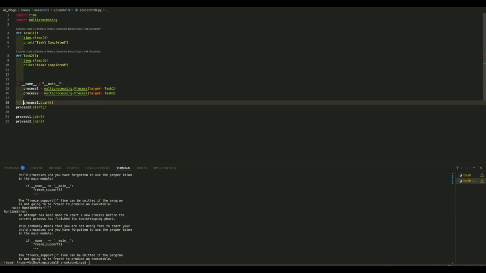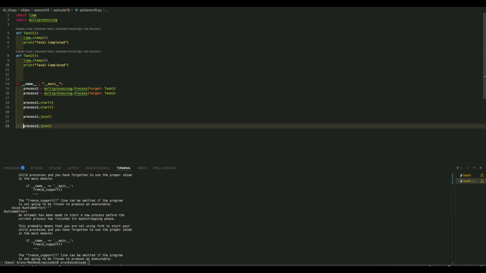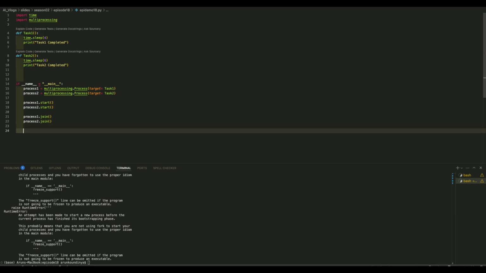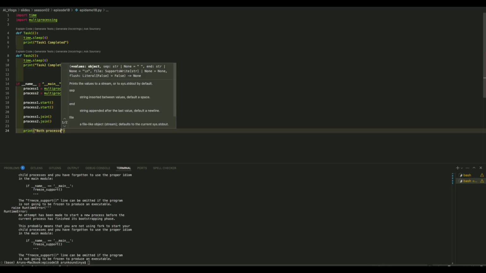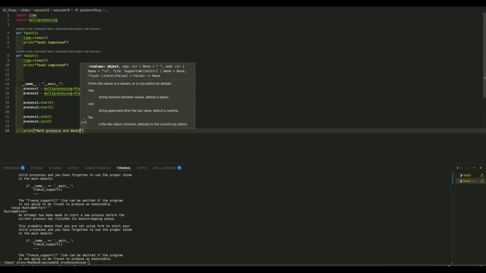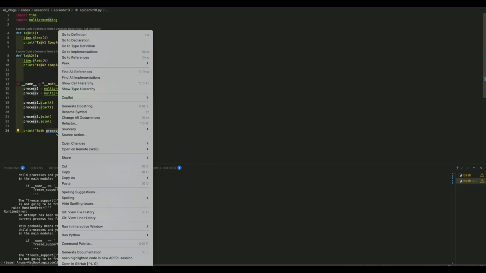I'm just ensuring that the indents are in the right place. And after running this, let's print a statement that both processes are done.